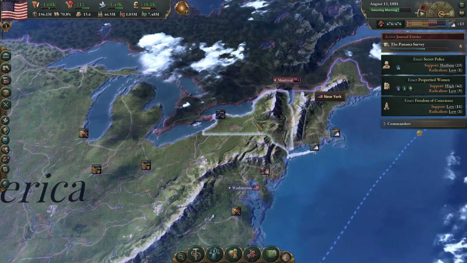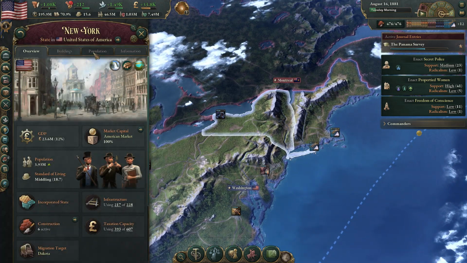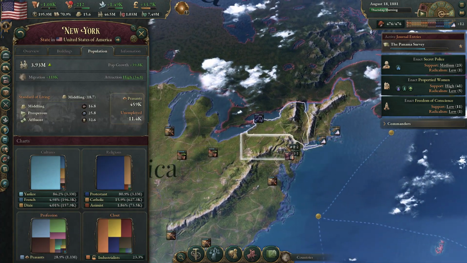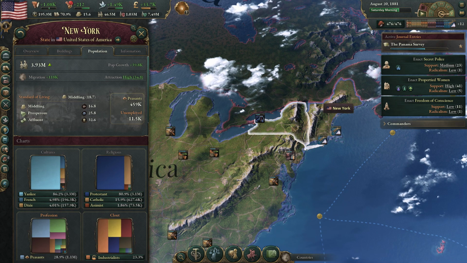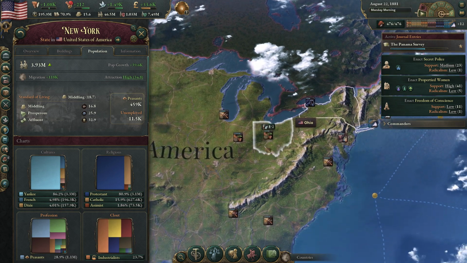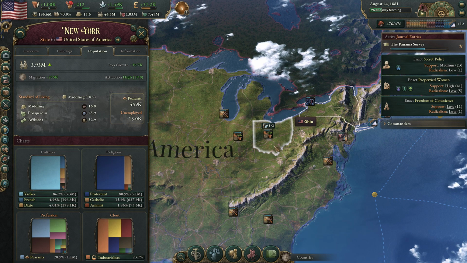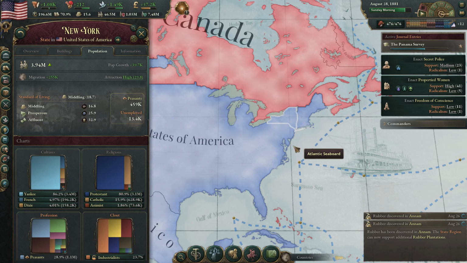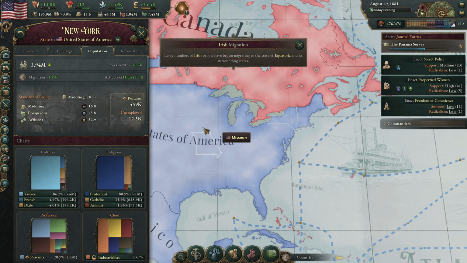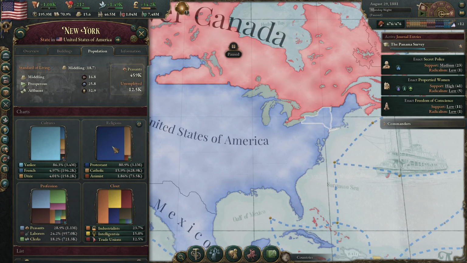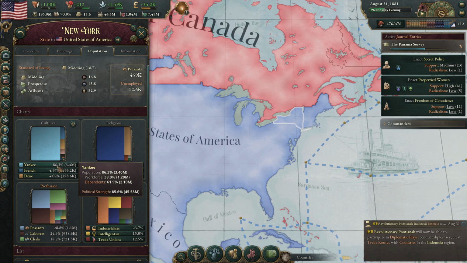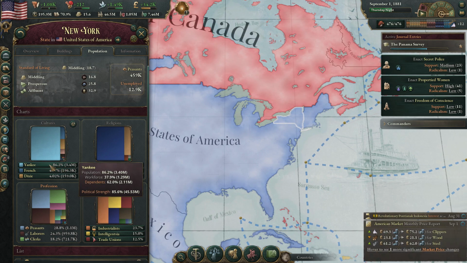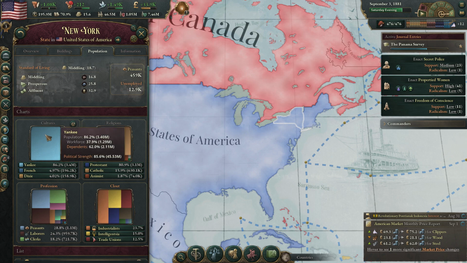So what I wanted to do is take a look at our top 3 states, the population, because we looked at the population at a national level, but not at a state level. Some people have asked me to do that, and it would take too long to look at all the states. But what we can do is look at the top 3 states. So the number 1 state in our country is New York, and they are 86.3% Yankee. So definitely dominating the culture of New York.